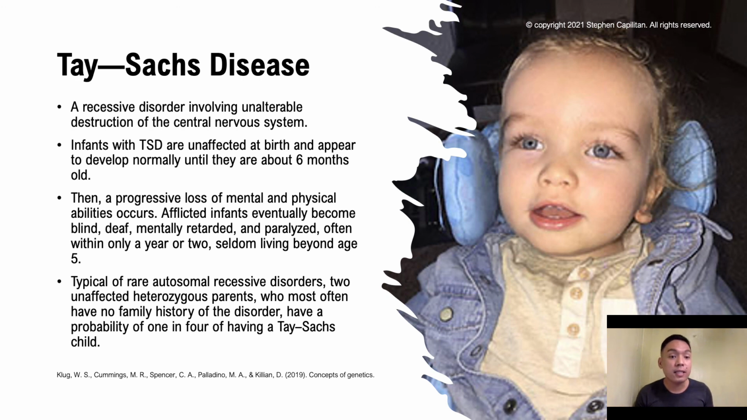Infants with TSD are unaffected at birth and appear to develop normally until they are about 6 months old, and then a progressive loss of mental and physical abilities occurs, and afflicted infants eventually become blind, deaf, mentally retarded, and paralyzed, often within a year or two, seldom living beyond the age of 5. Typical of rare autosomal recessive disorders, two unaffected heterozygous parents who most often have no family history of the disorder have a probability of 1 in 4 of having a Tay-Sachs child.